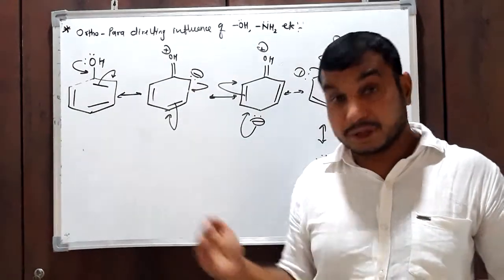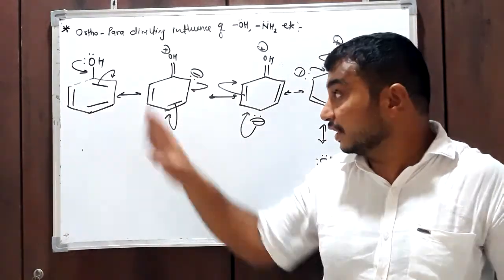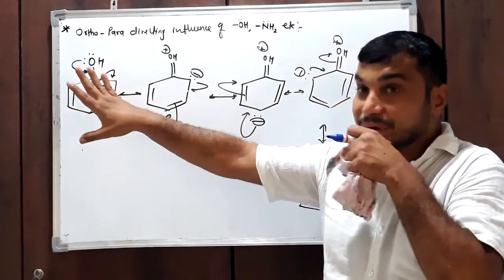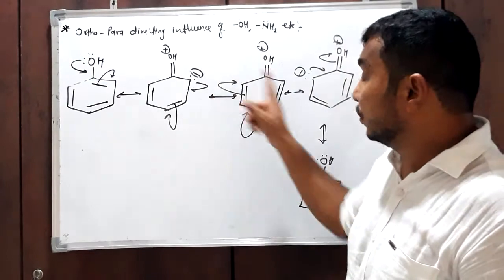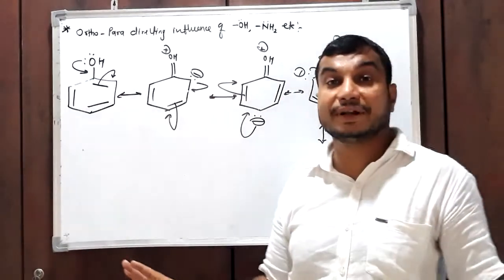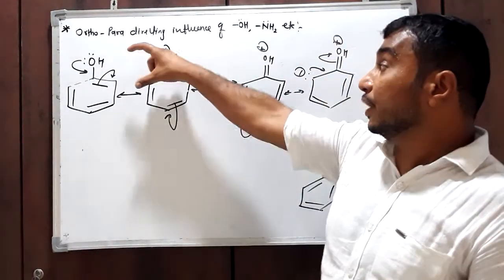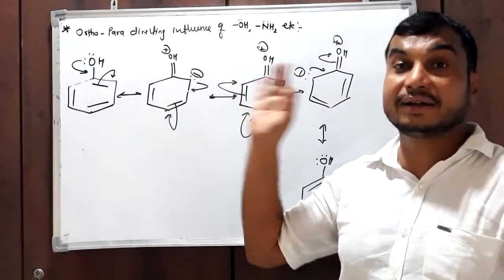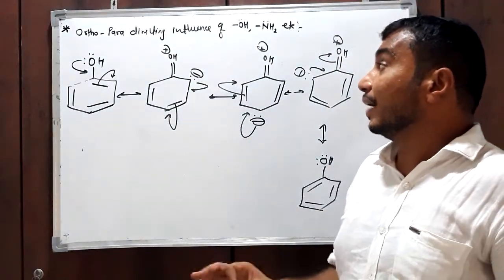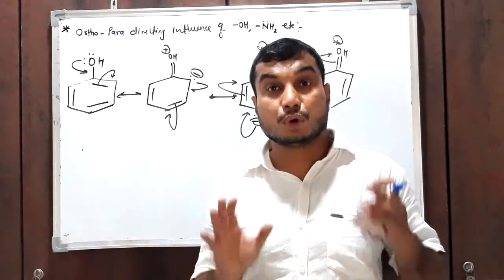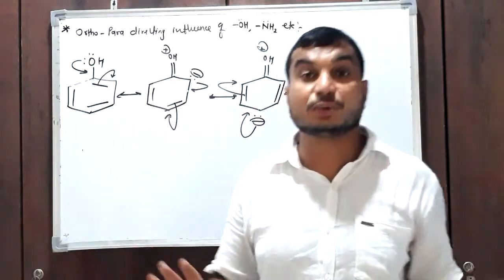Therefore, if you perform a reaction of phenol with another electrophile, that incoming electrophile will attach only at the ortho and para positions, not at the meta position. That's why the OH group is an ortho para directing group. This is the reason why ortho para directing groups produce ortho as well as para disubstituted products.